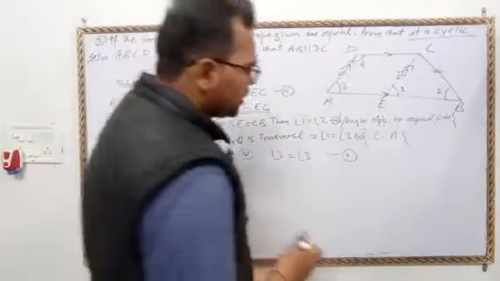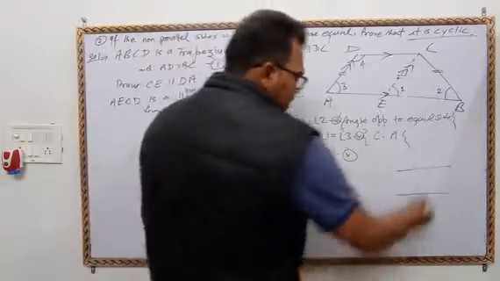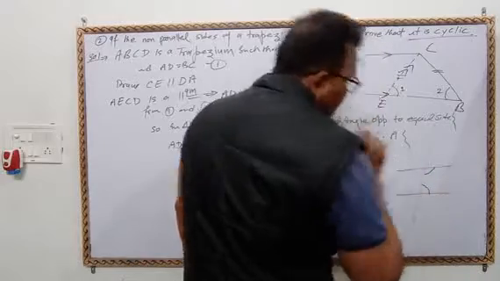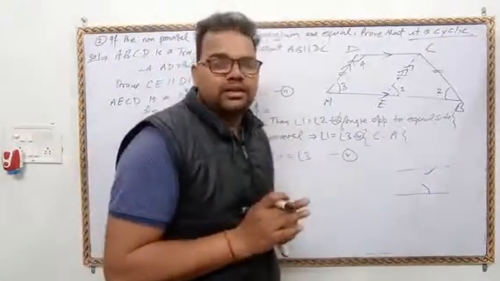Now come to the next point. Suppose two parallel lines are cut by a transversal. What will be the sum of the co-interior angles? The sum of co-interior angles is 180.